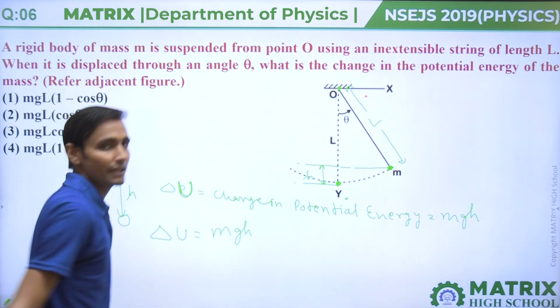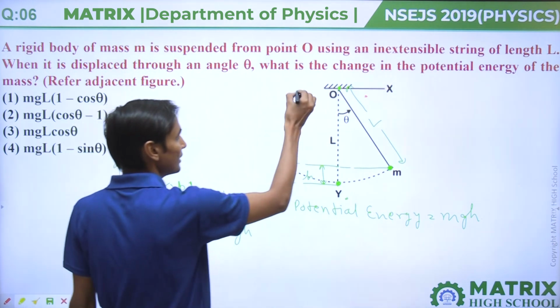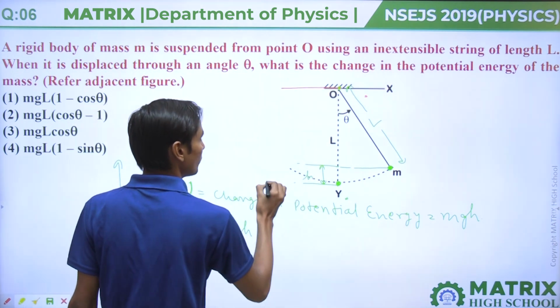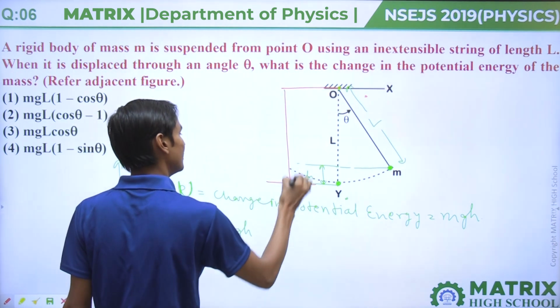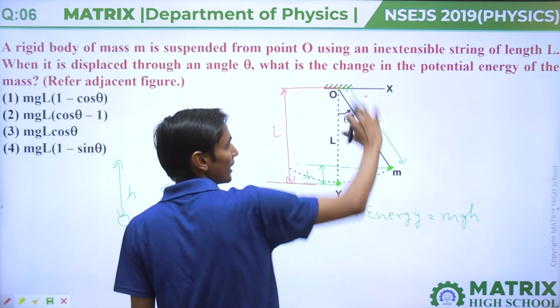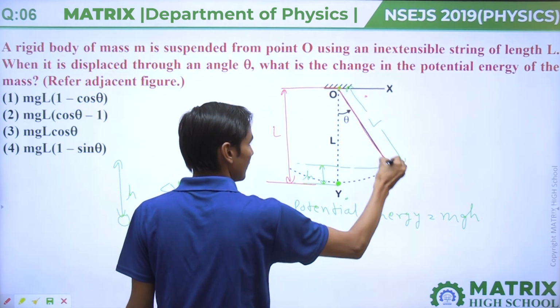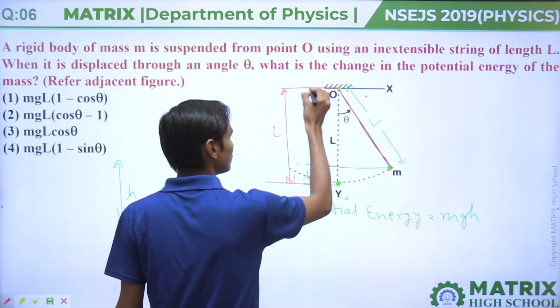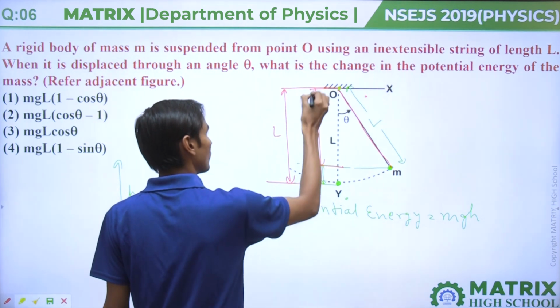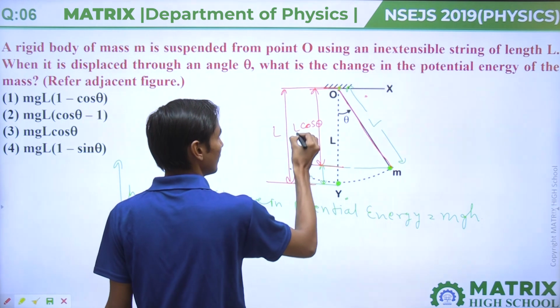Now we have to calculate h. To calculate h, we know that the length from this point to this point is capital L. Now take the component of this length L along this theta. So this will come out L cos theta.